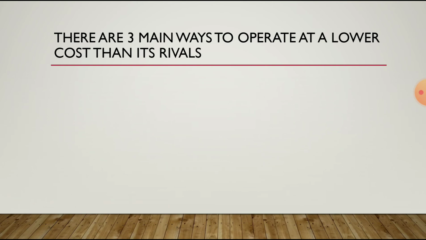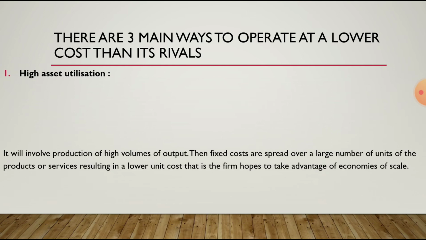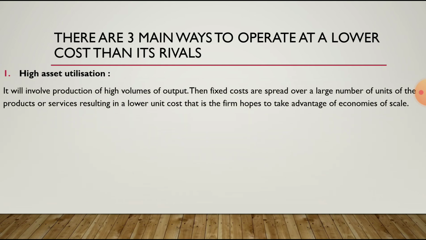There are three main ways to operate at a lower cost than its rivals. First way is high asset utilization. How can we fix a lower price for our products than our competitors? High asset utilization involves production of high volumes of output, so economies of scale, producing products in bulk.